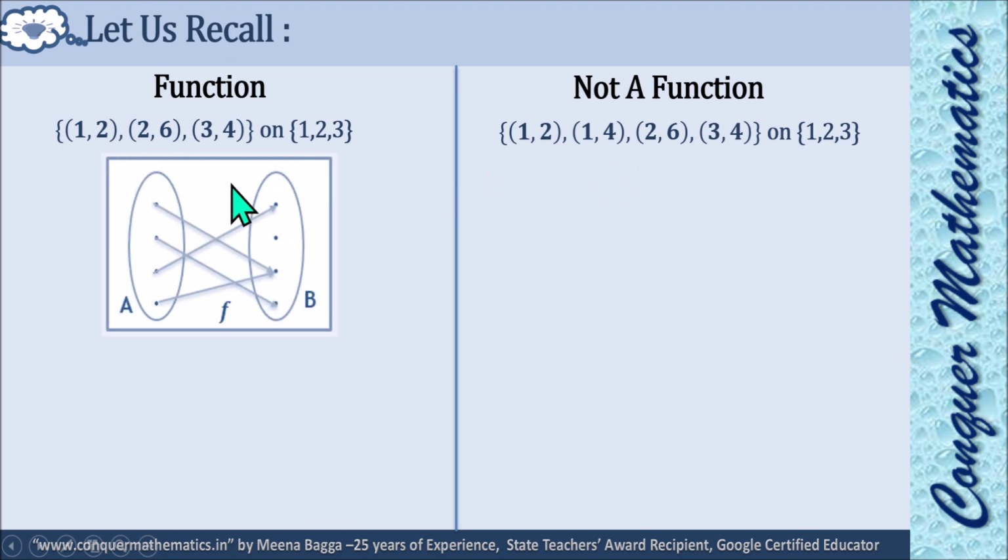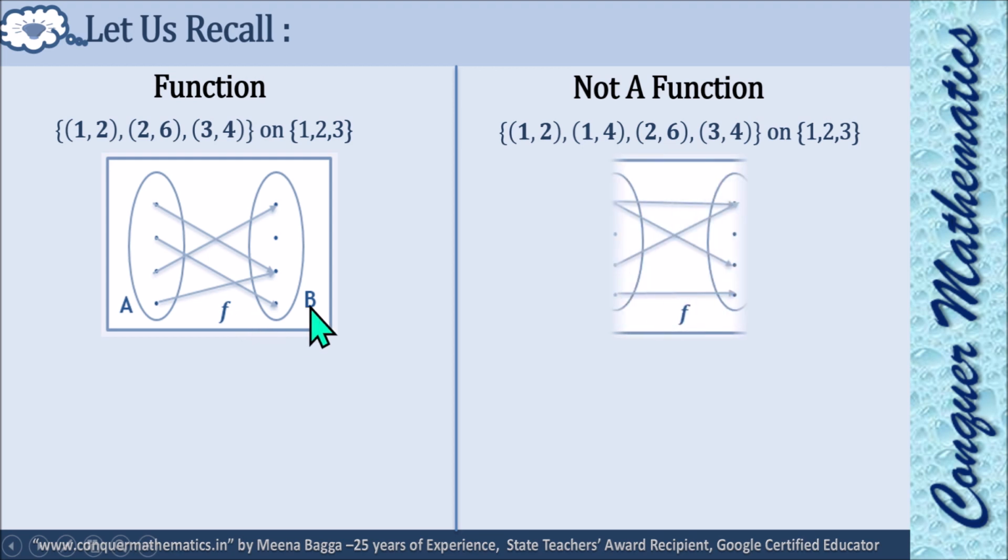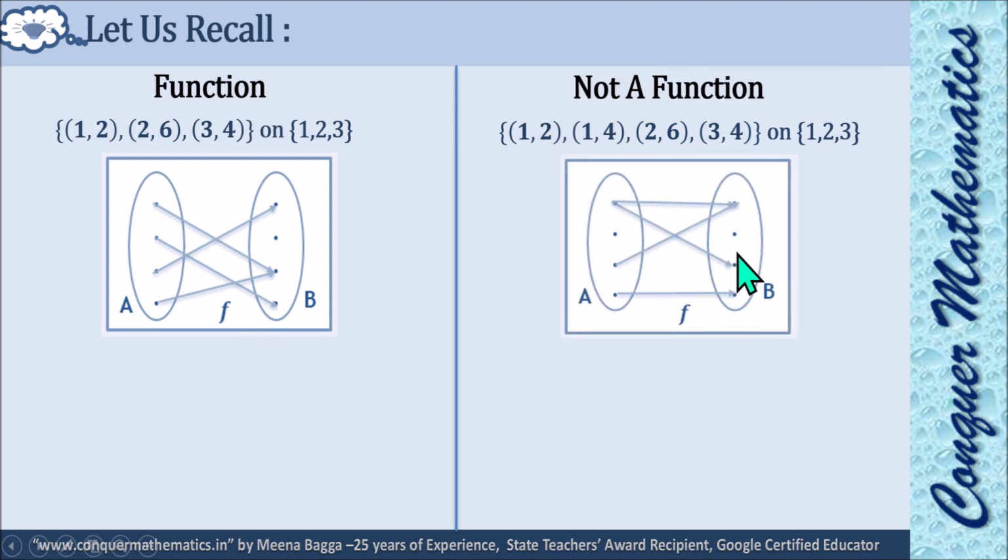Now mapping में जब आप देखेंगे बेटा, every element of this should be occupied, and from one point there should not be 2 arrows. That means this picture should not be there. This picture should not be there. एलिमेंट कोई नहीं रहना चाहिए यहाँ पर जिसकी इमेज ना हो और एक एलिमेंट की 2 इमेजेस नहीं होनी चाहिए. Every element should have an image and every element should have unique image.